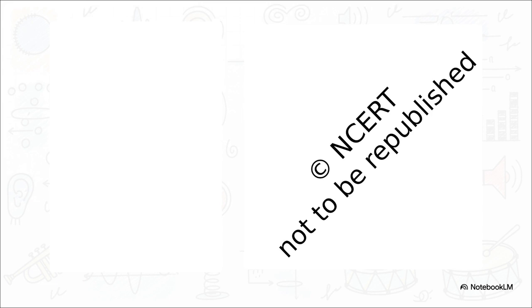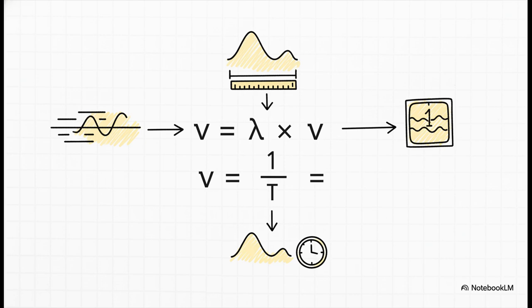That's a larger amplitude. Notice the frequency hasn't changed, only the height of the wave. Okay, for your numericals, these two formulas are absolutely essential. First, speed of the wave equals wavelength times frequency. That is v equals lambda nu. And second, frequency is 1 divided by the time period, T. Please memorize these formulas. They are very important for solving problems.